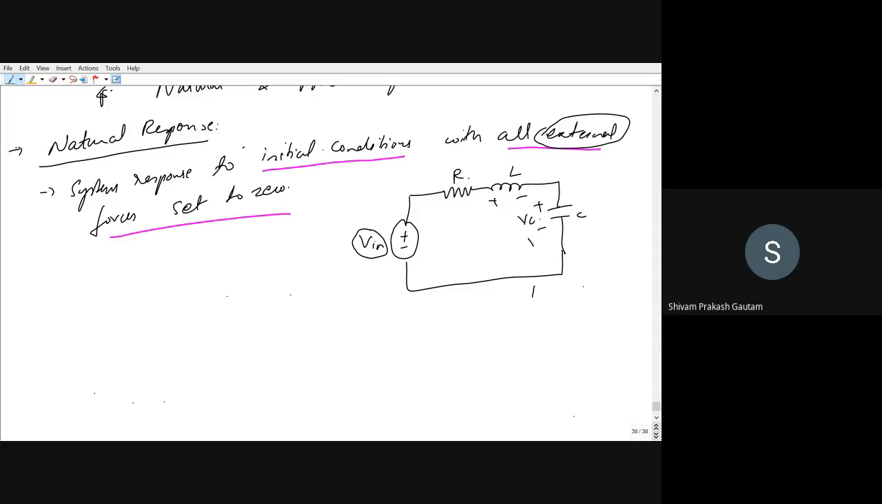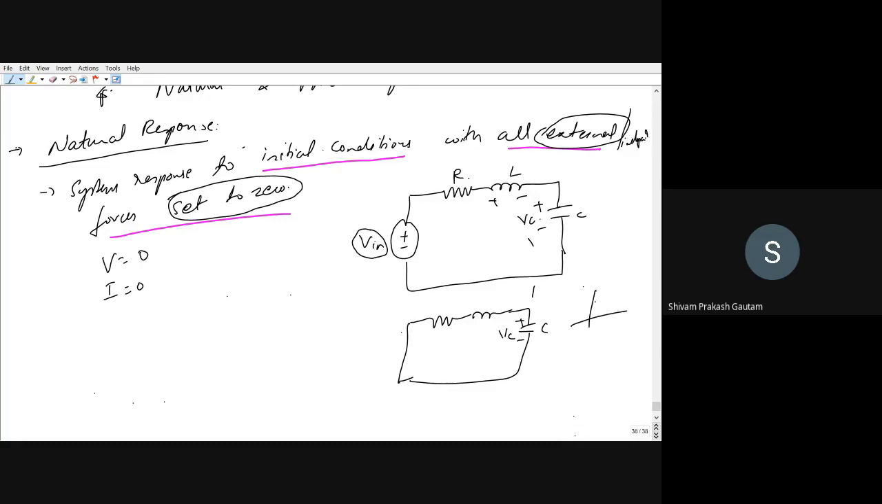We will set all the external forces to zero. If you have a voltage source, it will be zero. If you have a current source, it will be zero. You can also say external or independent, both are the same. So we will short circuit this voltage source, and we will have only R, L, and C. Now we will study the response of this system.